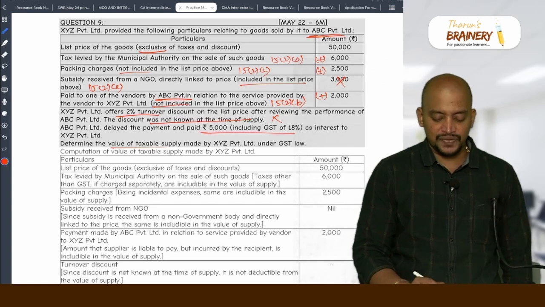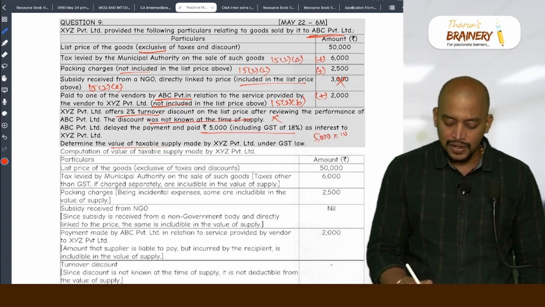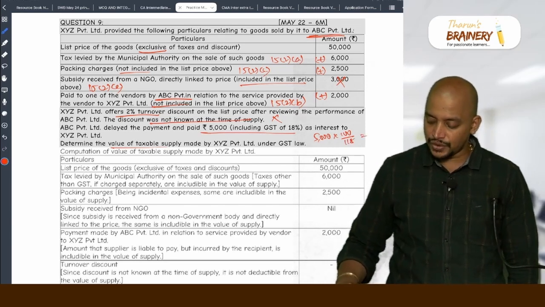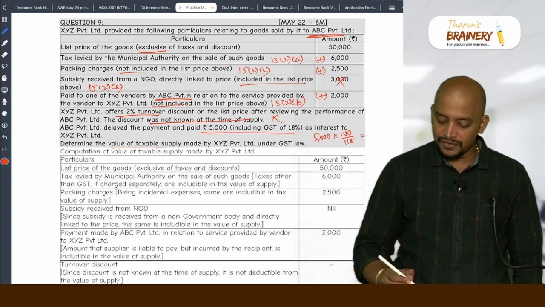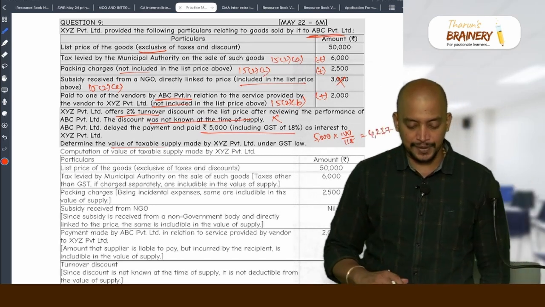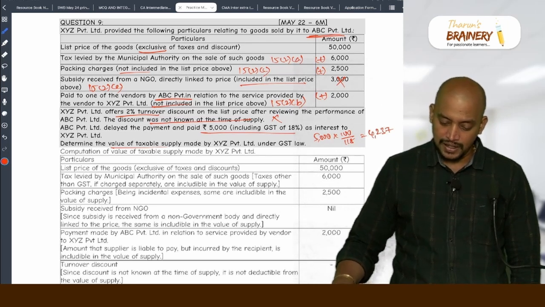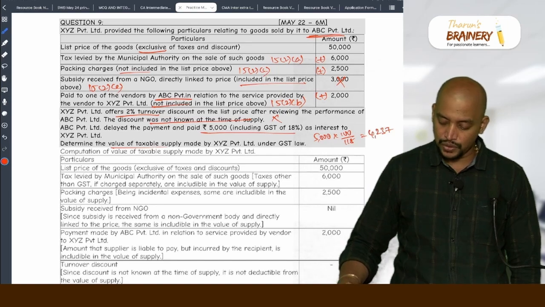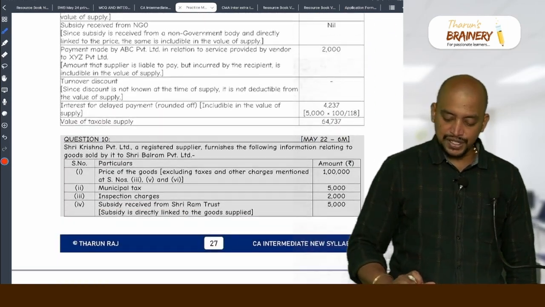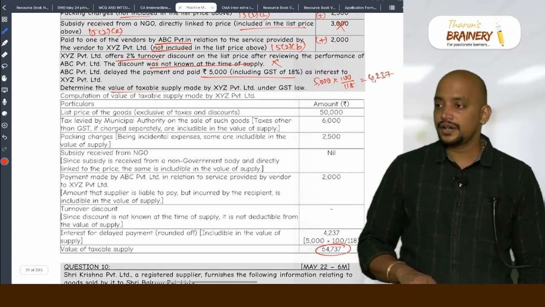So what should we do with this 5,000? Don't add 5,000. Take 5,000 into 100 divided by 118. That is 5,000 into 100 by 118, which will be 4,237, and that should be added. So 50,000 plus 6,000 plus 2,500 plus 2,000 plus 4,237, that will be 64,737, which will be taken as the value. Are you understanding here?